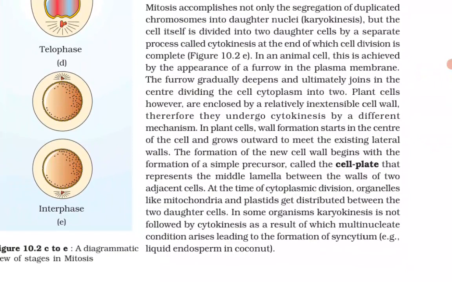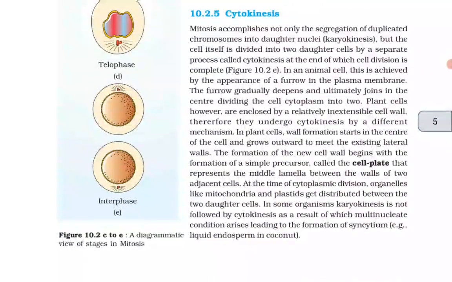In some organisms, karyokinesis is not followed by cytokinesis, as a result of which a multinucleate condition arises, leading to the formation of syncytium. An example is the liquid endosperm in coconut.